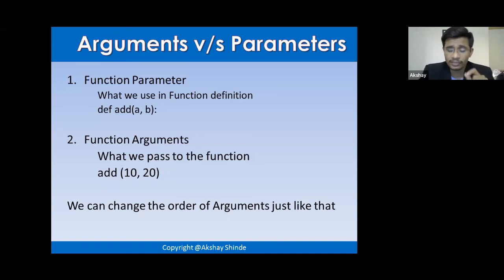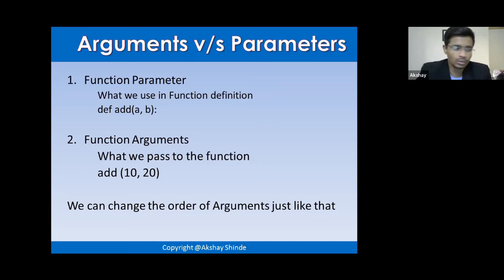You will definitely get confused between parameters and arguments. Even at the place where I was working a few months ago, people there would call parameters the same thing as arguments. Those fundamentals are not clear to people who are already working in the industry.